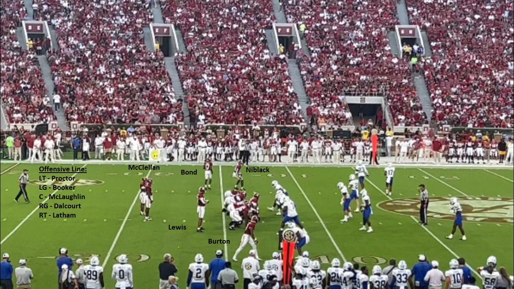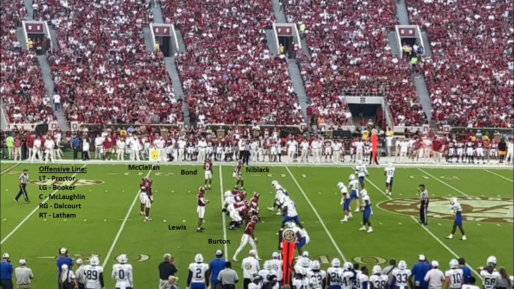He did. It was probably 50-50 according to most people, but you've got Proctor at left tackle, and then Booker, McLaughlin, Dalcourt, and Latham as expected. They come out in a 2 tight end set, so they're in 12 personnel. That means 1 running back and 2 tight ends.